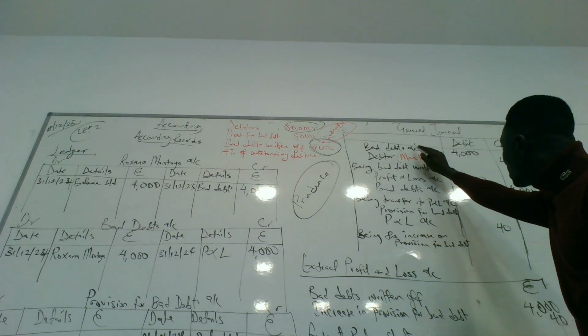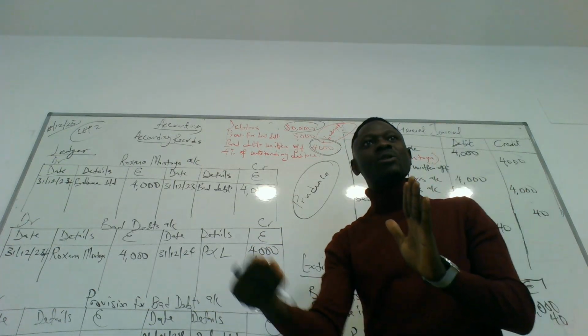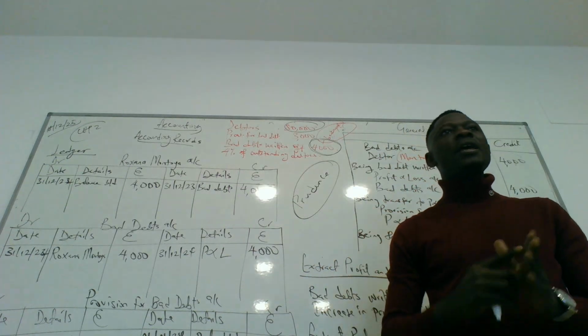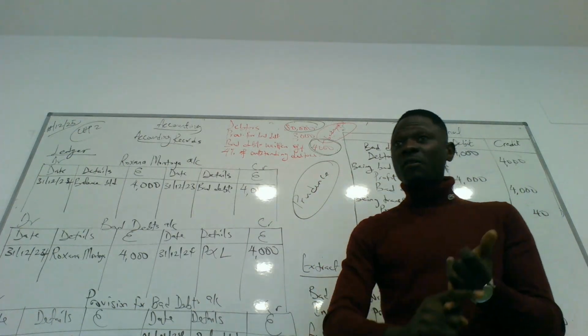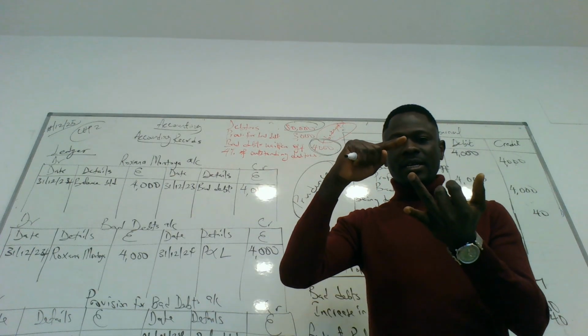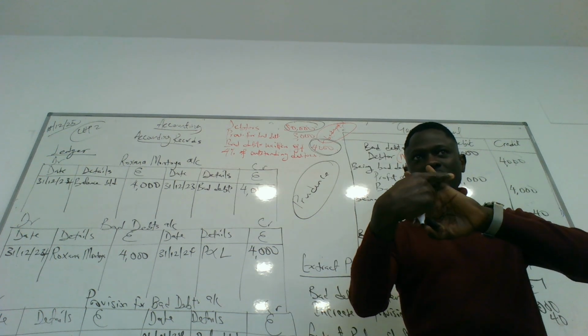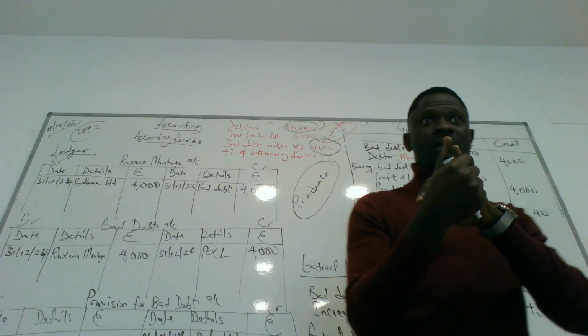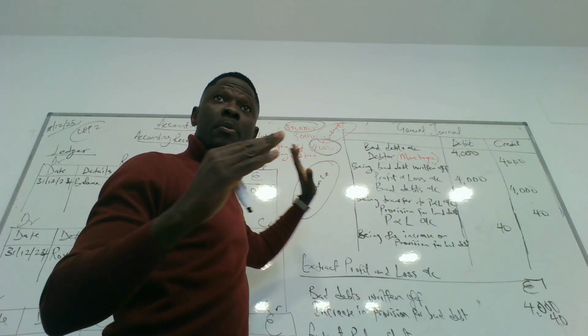We debit bad debt account because we are creating a bad debt account. If our bad debt is increasing, we debit it. Increase of bad debt will be debited. Creation of bad debt will be debited. Do you understand the two debits here now? Because Montoya has been declared bankrupt, he's not going to be able to pay back.